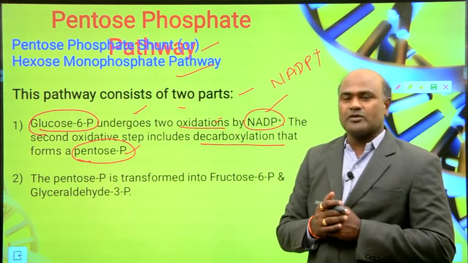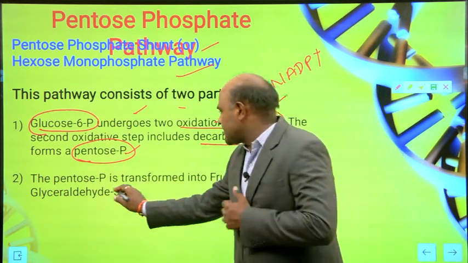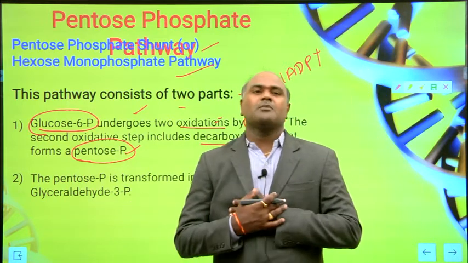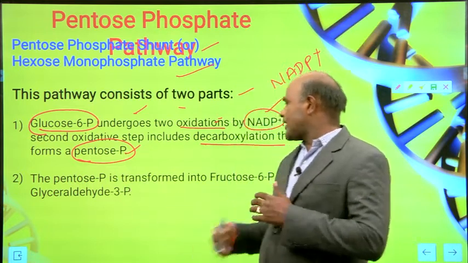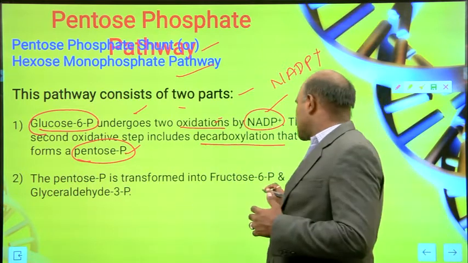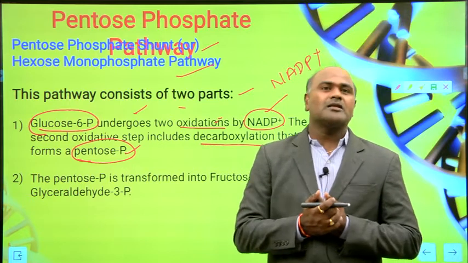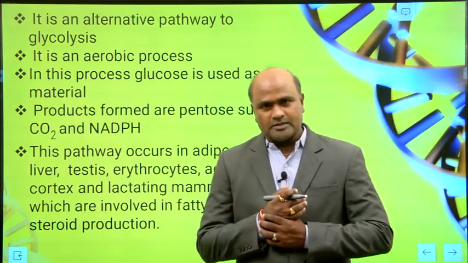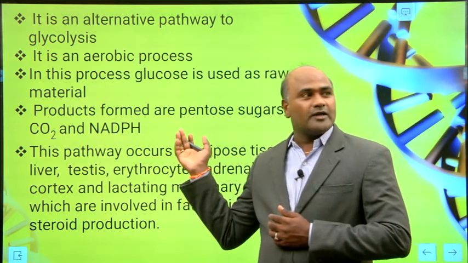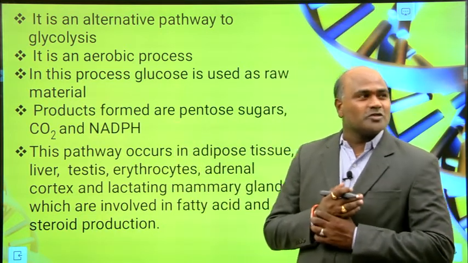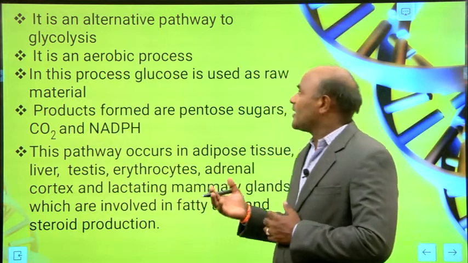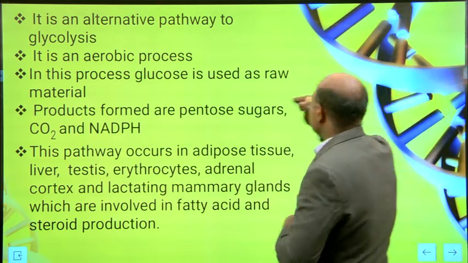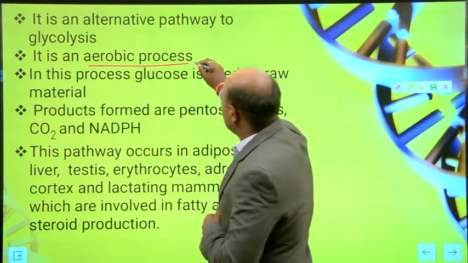The pentose phosphate is transformed into fructose 6-phosphate and glyceraldehyde 3-phosphate. It is an alternative pathway to glycolysis, and it is an aerobic process.